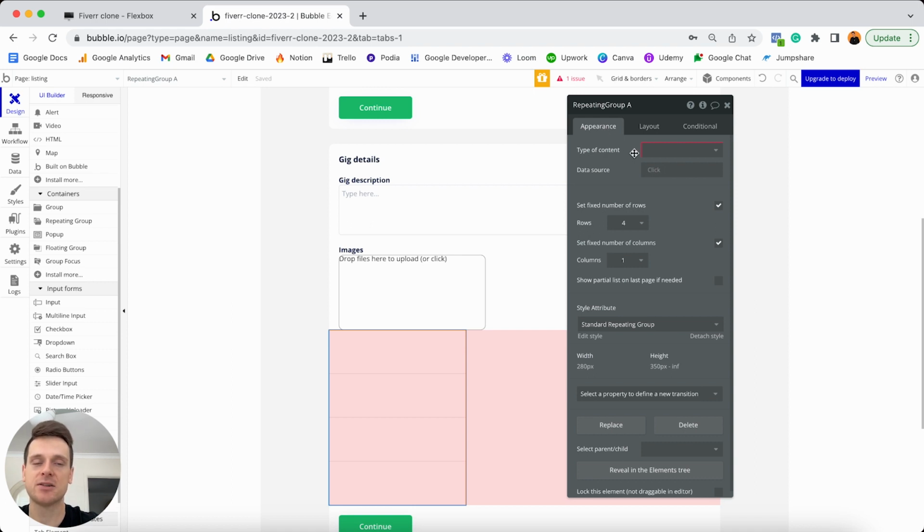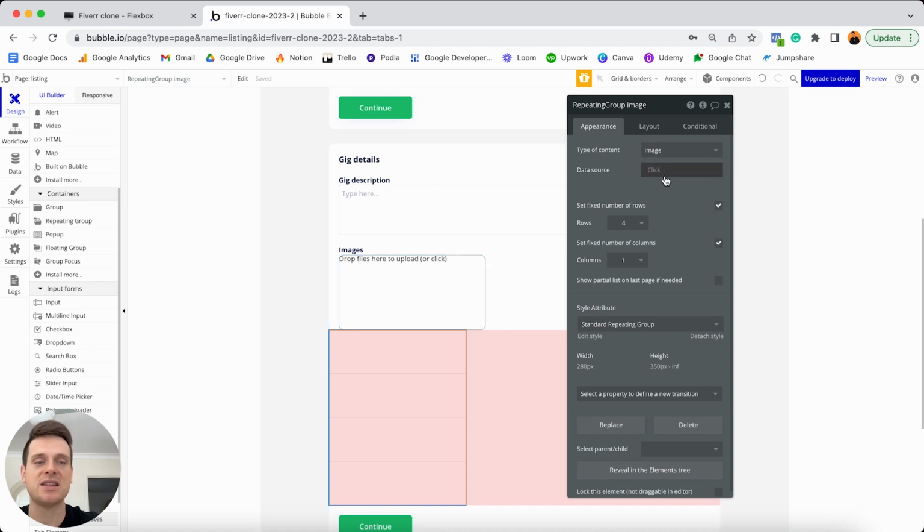Now, this one's a little different. We're not going to be pulling data from our database. Instead, we're going to be referencing the files uploaded within this multi-file drop zone. So when it comes to the type of content I'd like to display within this repeating group, I'm not going to reference a data type or option set within my database. Instead, I'm just going to scroll on down and reference that I'd like to display a list of images. It's very straightforward.